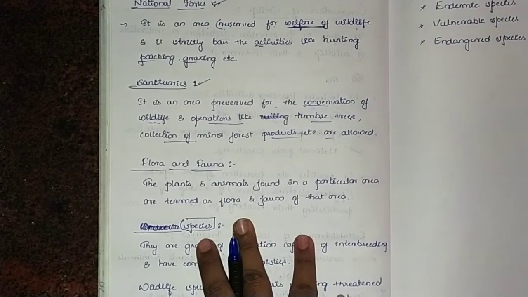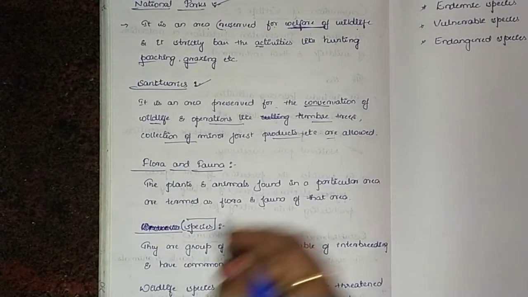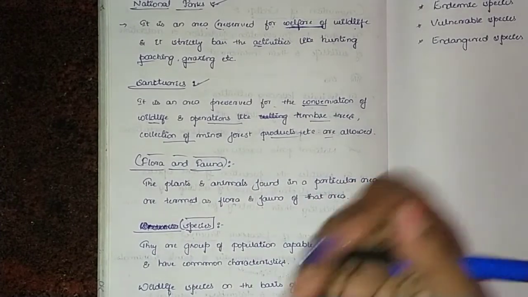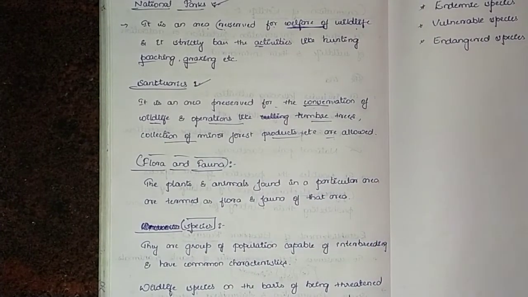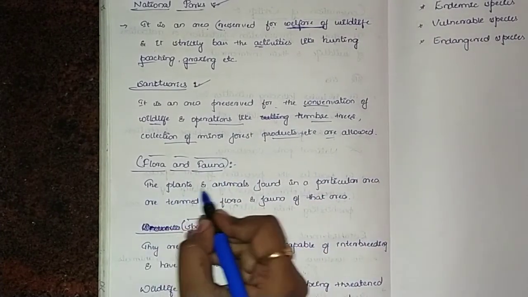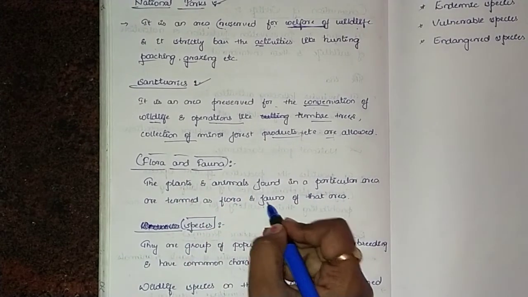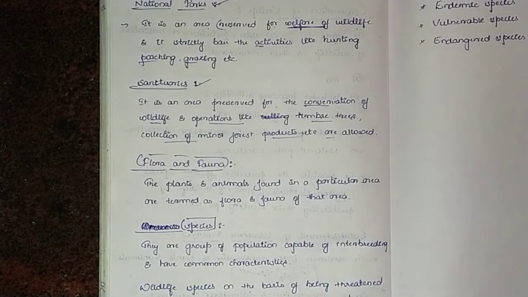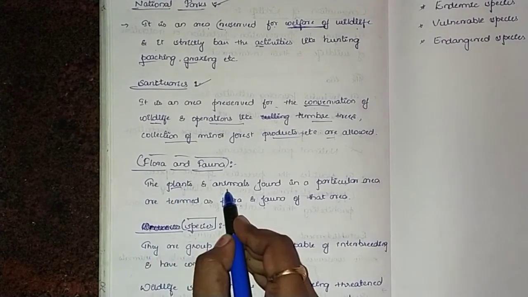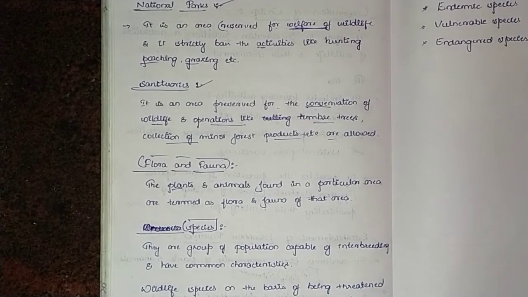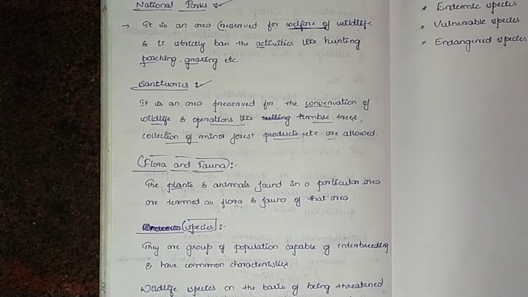And then we have flora and fauna. This is a very good and interesting topic. What do you mean by flora and fauna? Flora and fauna means the plants and animals found in a particular area are termed as the flora and fauna of that area. Conservation of wildlife is very important, isn't it?